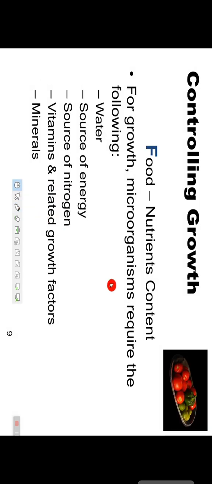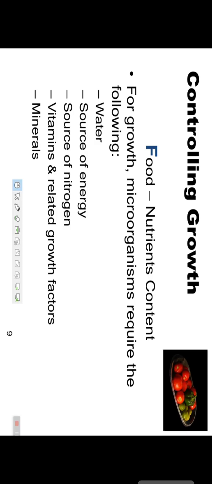Next is controlling growth. How are the microbes controlled? The microbes need food nutrient content for growth. For growth, microorganisms require the following. They also require substances for their growth, for their metabolic activity, because without metabolic activity no organisms survive. Either microbes or prokaryotes or eukaryotes, they all have metabolic activities for their division, for their survival.